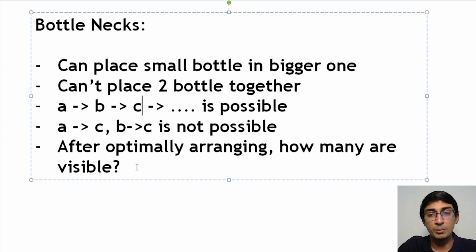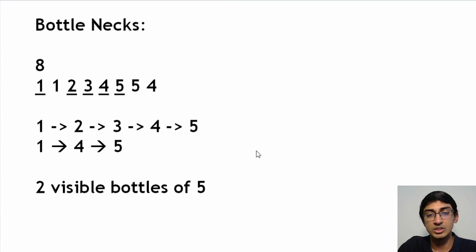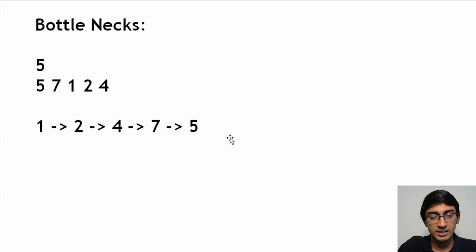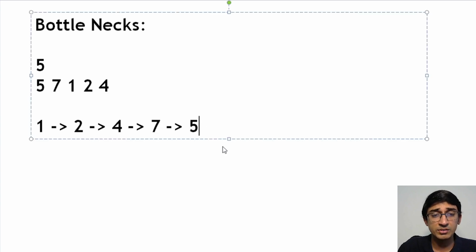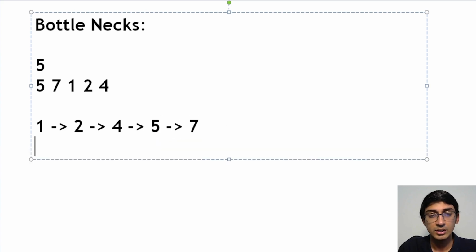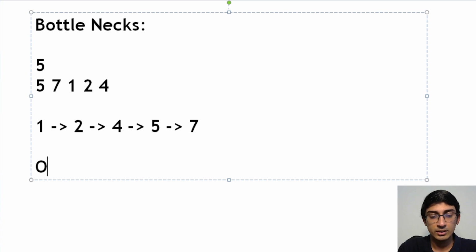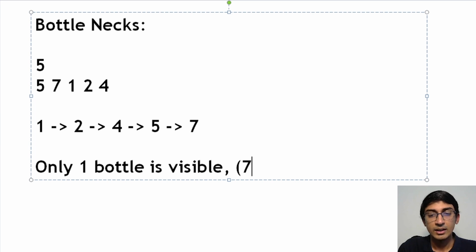And what it's saying is, after optimally arranging this, how many are visible, right? So here 5 bottles are visible, and let's look at another example, the second example. How many bottles are visible here? Well, here I put 1 into 2, 2 into 4, 4 into 7, 7 into 5, sorry, that's wrong. 5 into 7 would be the correct answer, right? And so now here only one bottle is visible, and that one bottle is 7. Now the question doesn't ask us which bottle is visible, it just asks us how many bottles are visible, right?